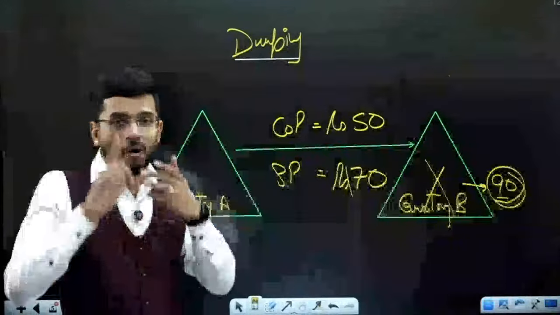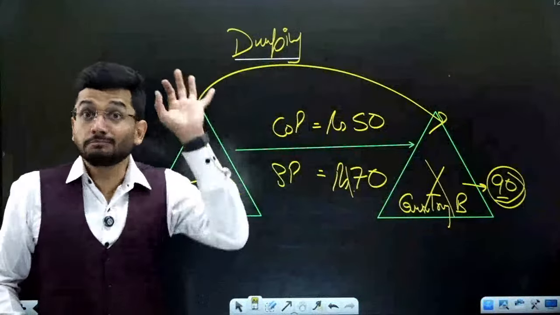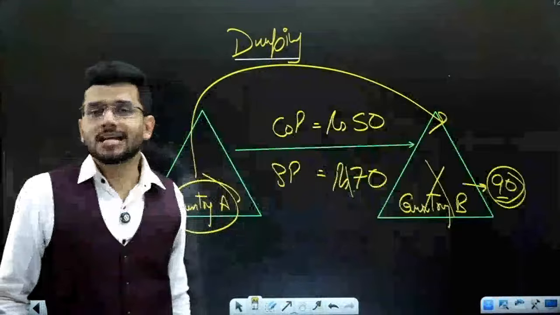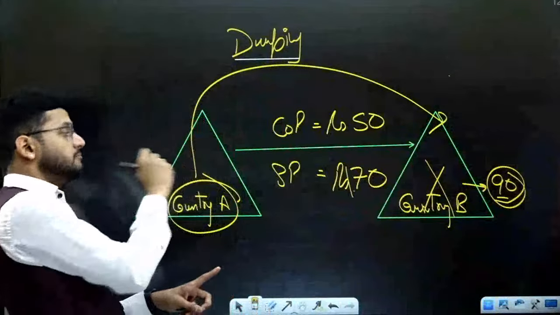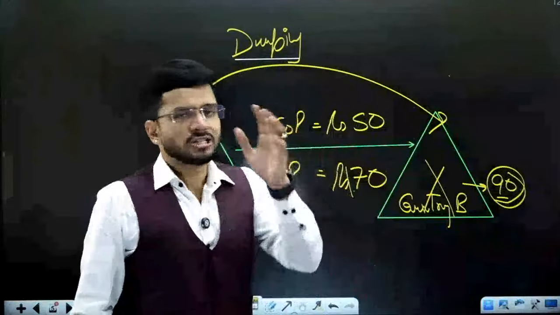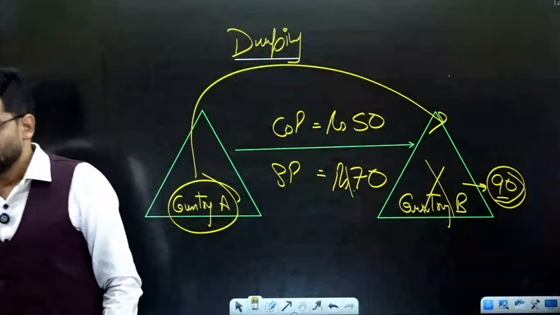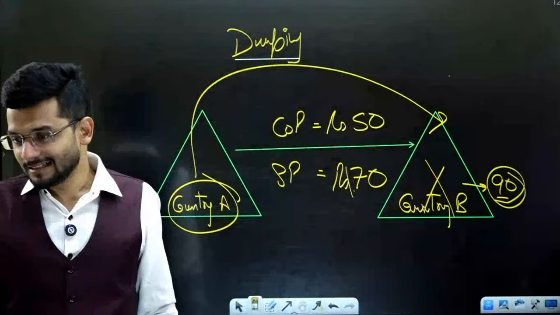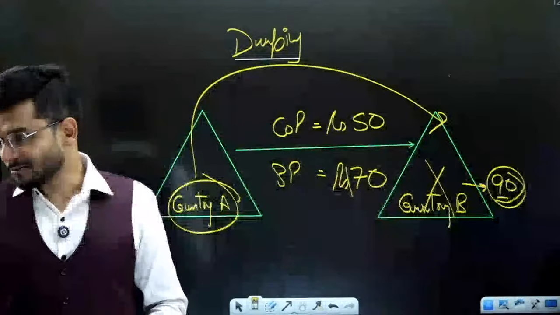So please tell me one important document that China can produce before the government of country B that can prove that no, we are not charging less than cost. Our cost is less. What is that one document that can be produced to the government of country B to prove from China that no, we are not selling below the cost? Please tell me in the chat box. What is that one document that can be shared by China with any government, guys, with any government?